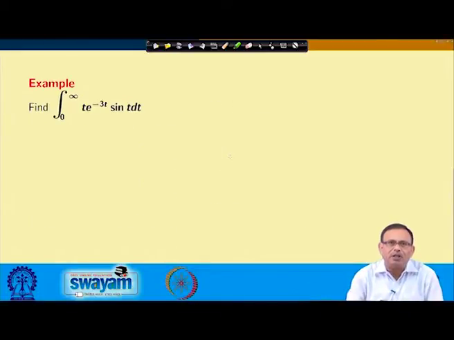Let us see the next example. We want to find out the value of integral 0 to infinity t e power minus 3t into sin t dt.